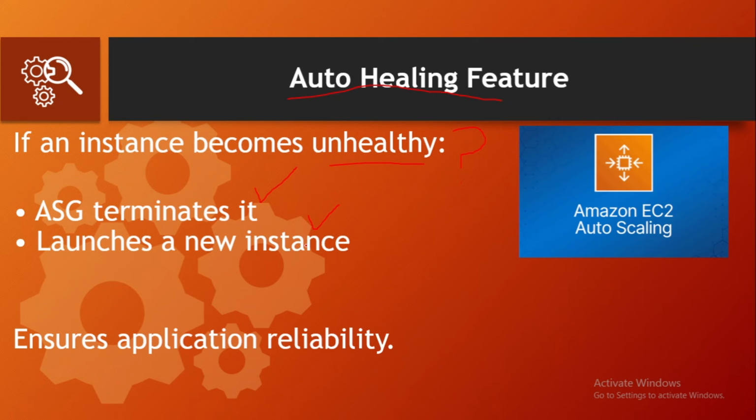So even if a server crashes, your application continues running smoothly. The auto scaling group not only scales your application but also keeps your EC2 instances healthy. Only the healthy EC2 instances will be part of the auto scaling group. If the health check fails, it will automatically be replaced with a new EC2 instance.